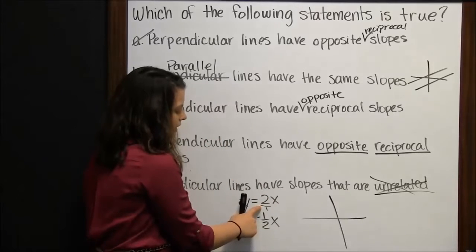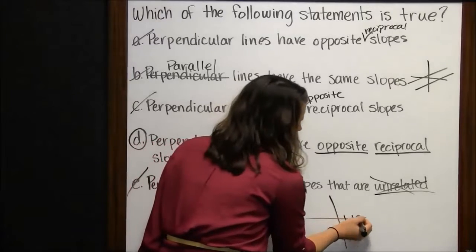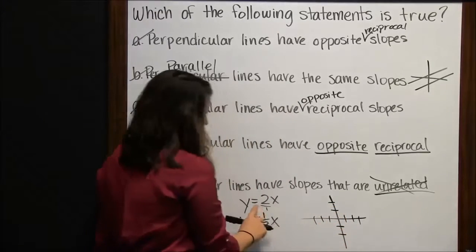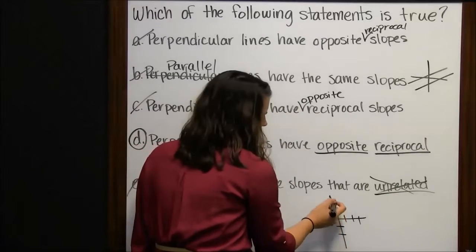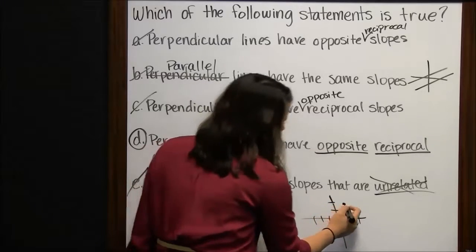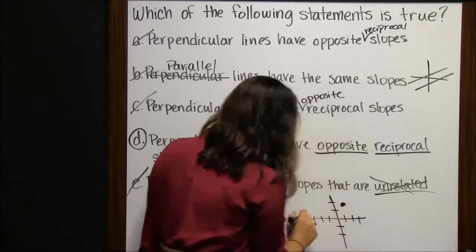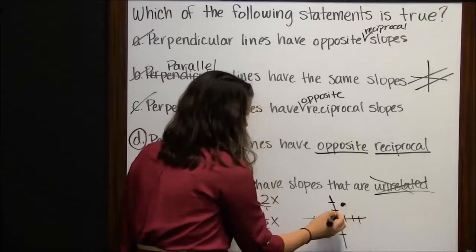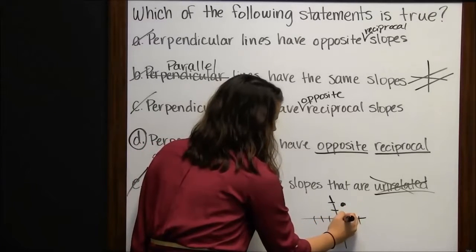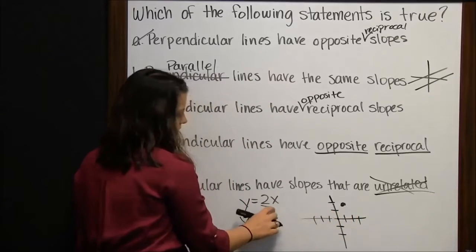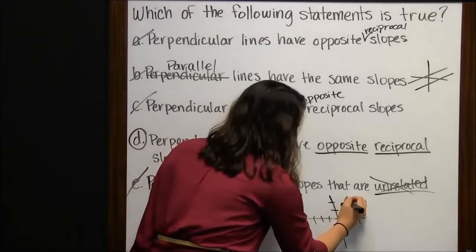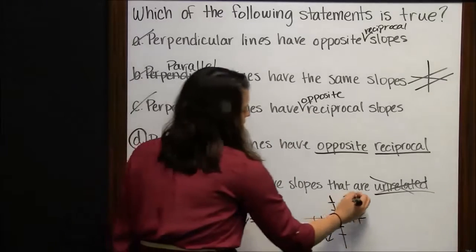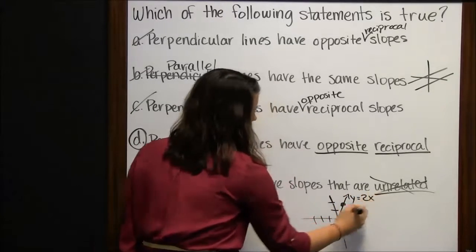So first I'll graph y equals 2x. Let me put some marks on my graph here. So y equals 2x, we would go up 2 over 1. And y equals negative 1/2 x, down, oh, okay, sorry, we could actually graph a line here. It's going through the origin because there is no y-intercept. So there is that line, the y equals 2x line.